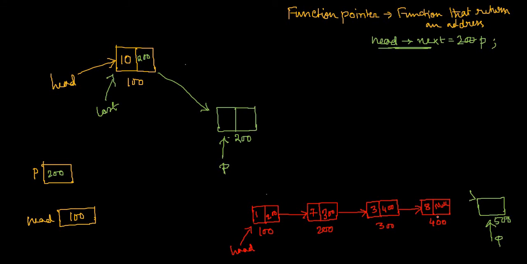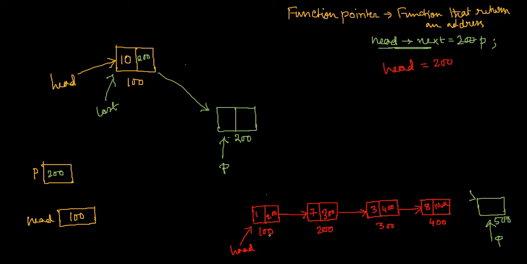Now one more thing. The head pointer that you have taken over here, you cannot use this particular pointer to traverse. Why? Because this is the master key. If you lose this master key, you will never be able to start from node 1 again. Because if you write head equal to say 200, see, there is no way to go back from 200 to 100. No way.